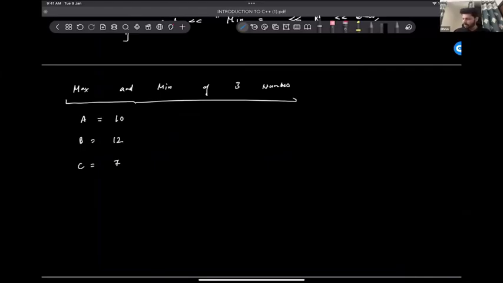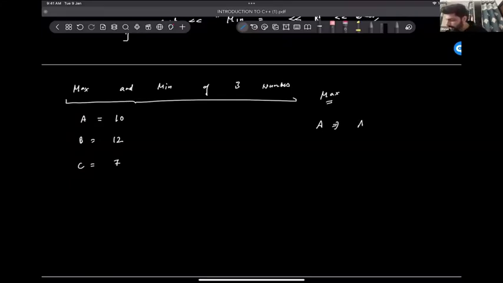Now we know that, first of all, let's focus on max. If we have to find the max element, there are only three possibilities: either A will be max, or B will be max, or C will be max. Okay, when do we say A is the maximum element?